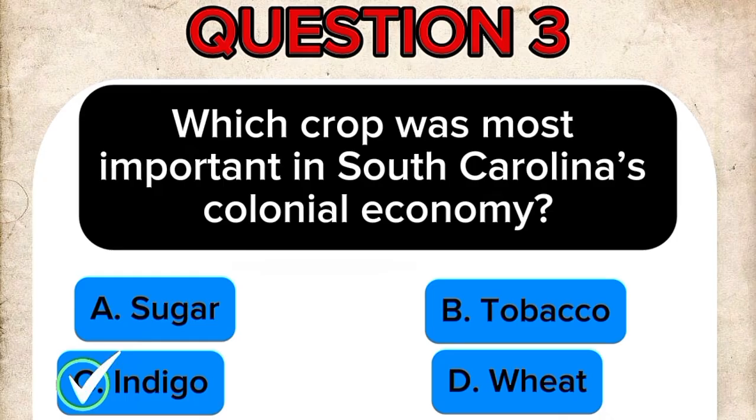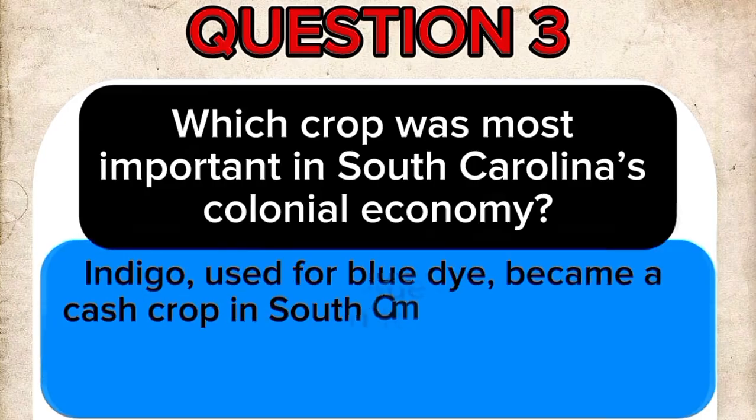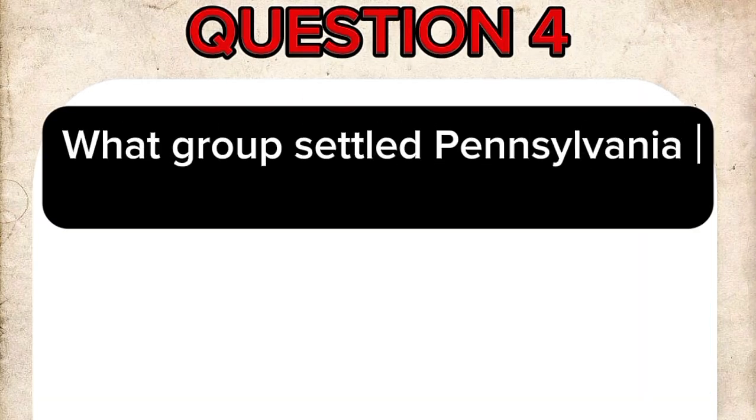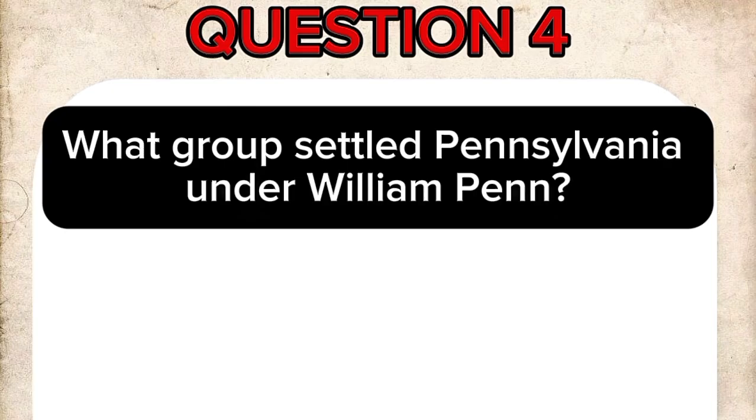The correct answer is C. Indigo. Indigo, used for blue dye, became a cash crop in South Carolina during the mid 1700s, thanks to Eliza Lucas Pinckney.